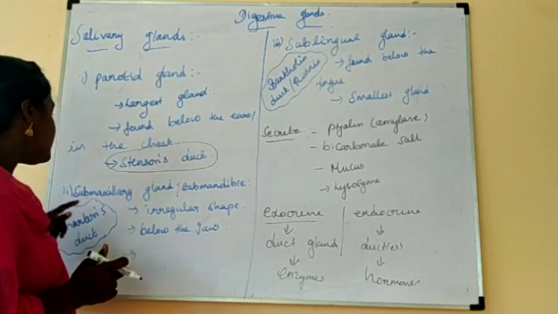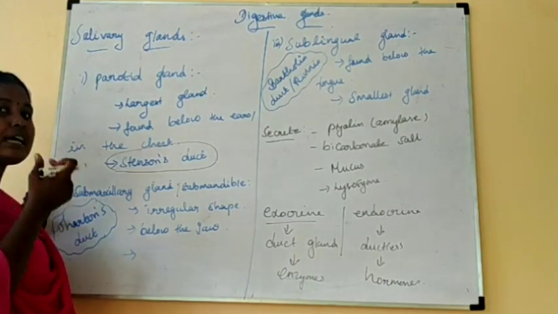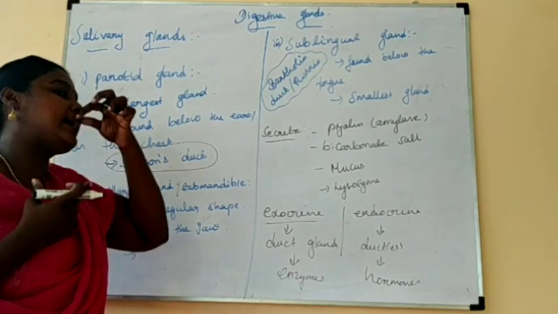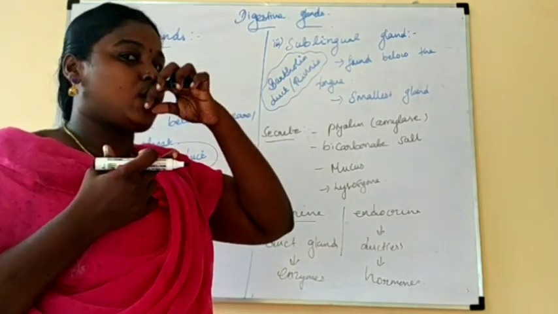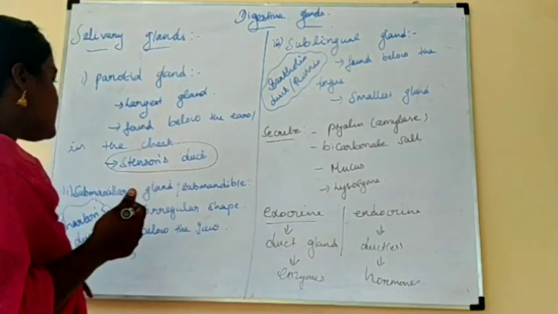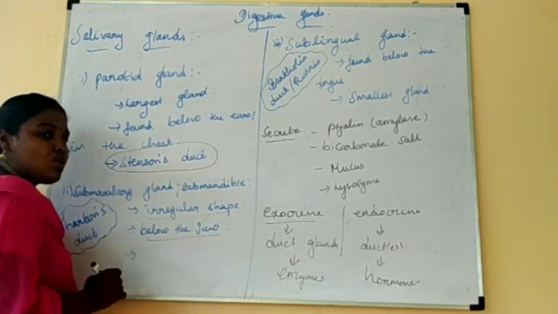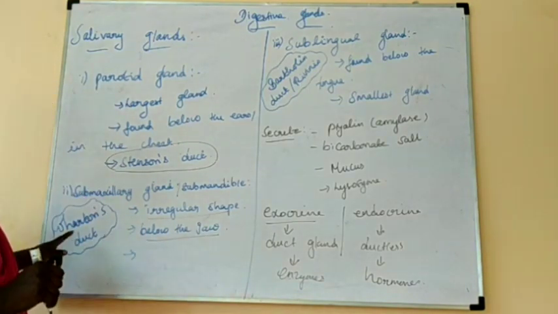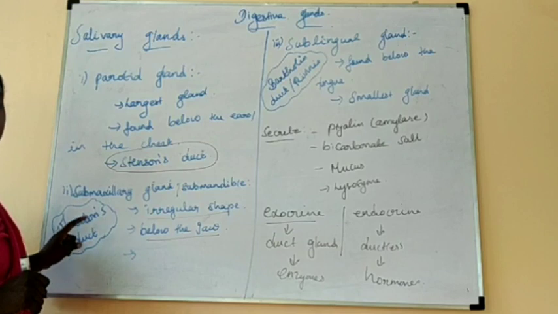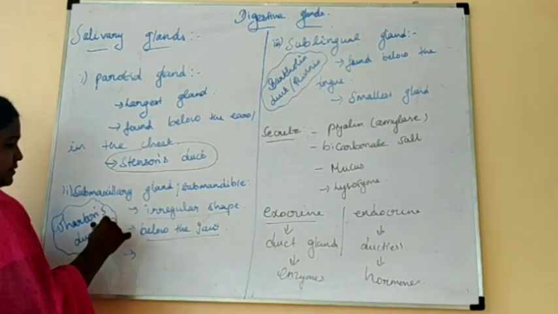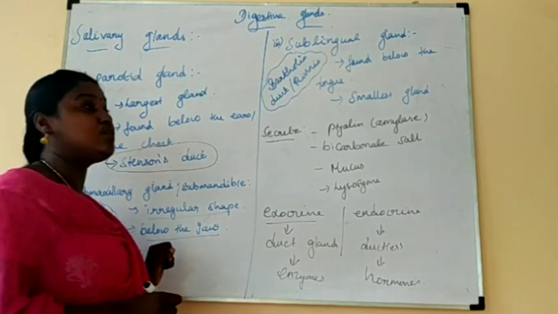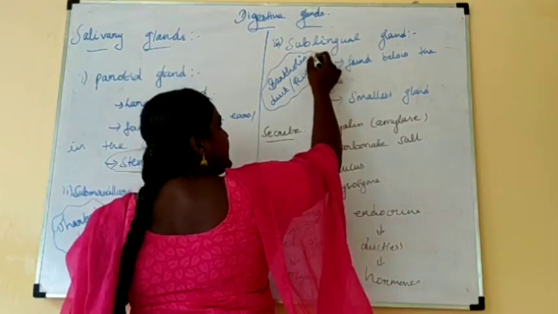Next is the submaxillary or submandibular gland. This is the submaxillary, below the jaw, and it is irregular in shape. What is the name of the duct present? It is Wharton's duct. Next is followed by the sublingual gland.